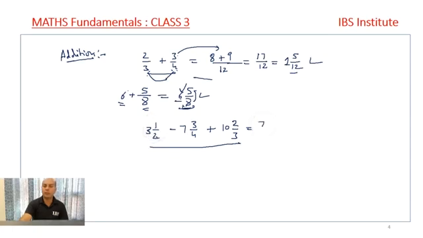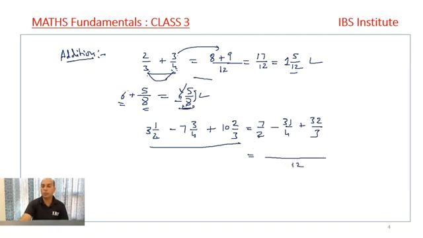You make it, right? 7 by 2 minus 7 fours are 28 plus 3, that is 31 by 4, plus 10 threes are 30 plus 2, that is 32 by 3. Now, we take out the LCM of 2, 4 and 3, and the LCM comes out to be 12.